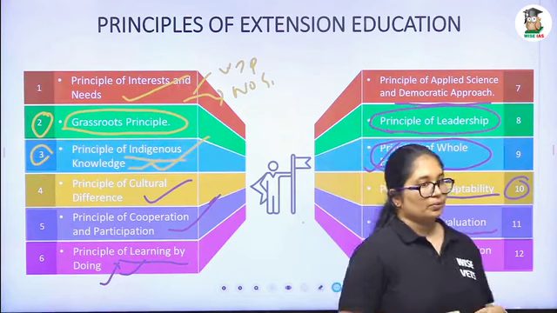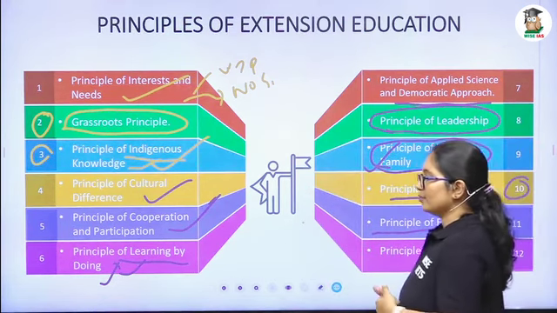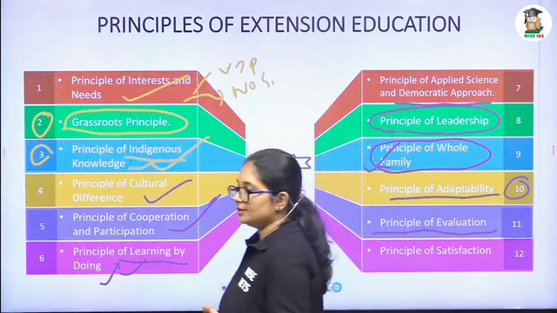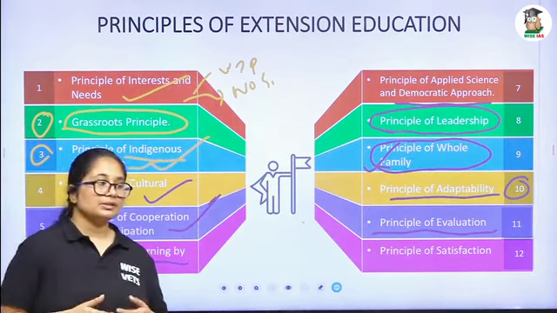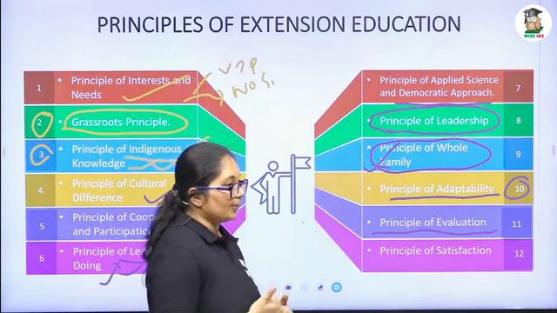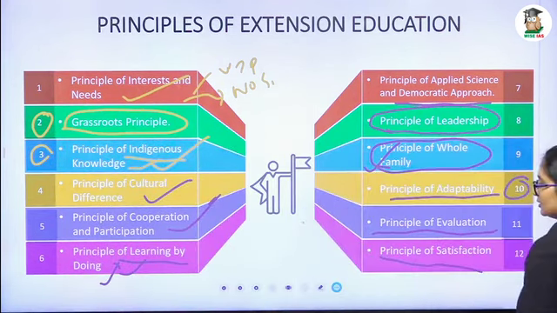So by the principle of evaluation, you can change the extension program planning based on the farmer's need and feedback.